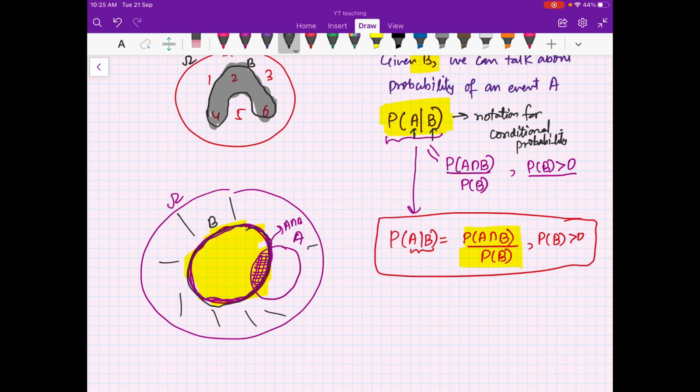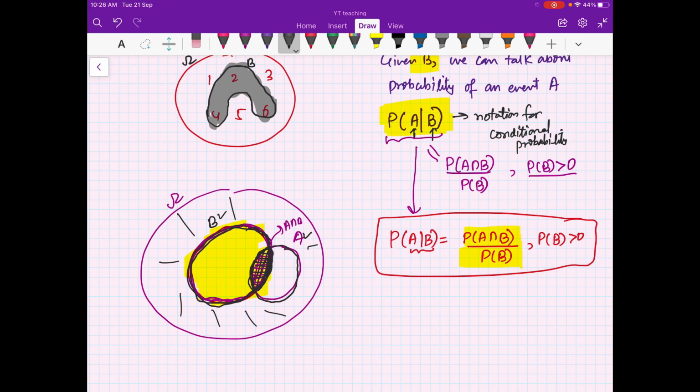And then I want to know what is the probability of the event A, right? So I will look for the intersection of A and B, which is here. Because outside that I am sure that it is not happening, because I am already given the information that the outcome is in B. So this is the fraction of happening for A given that the outcome is in B. So that portion has the probability as a fraction. So what is the probability of this part divided by the probability of this part? Okay, so that is why I have defined it like this.